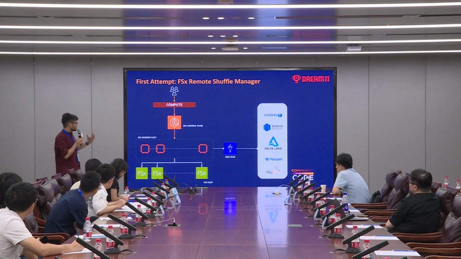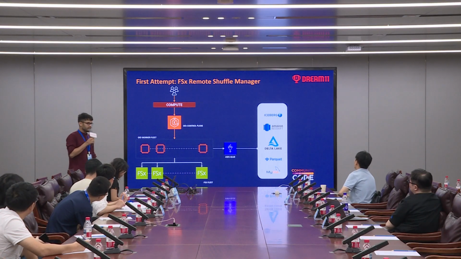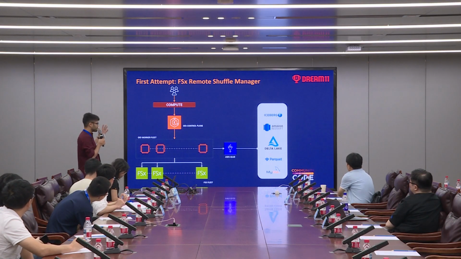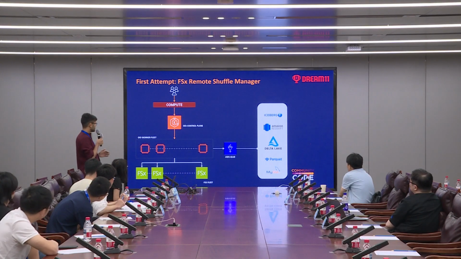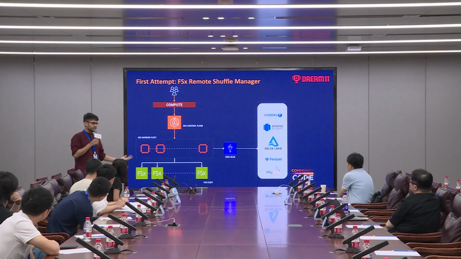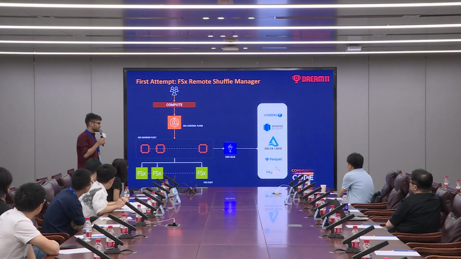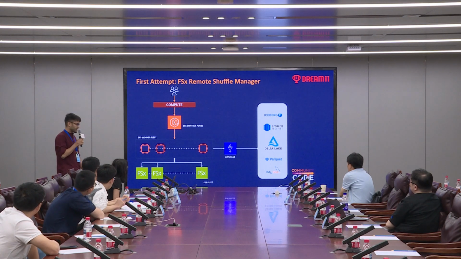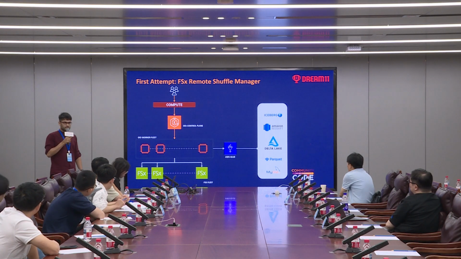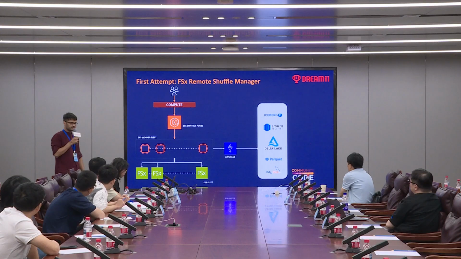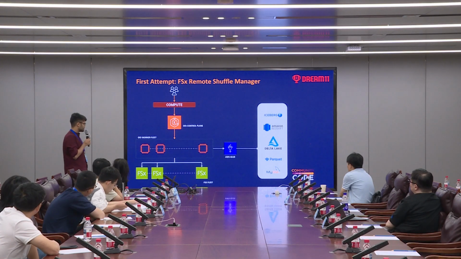If you look at what Amit had already explained regarding the Darwin architecture, there's a compute layer which talks to the EKS control plane to orchestrate different clusters on the EKS fleet that we have. We mount FSx onto each of these worker nodes and ensure that FSx is available to most of the workers executing the shuffle workloads.